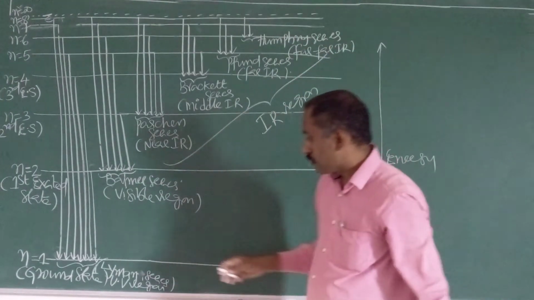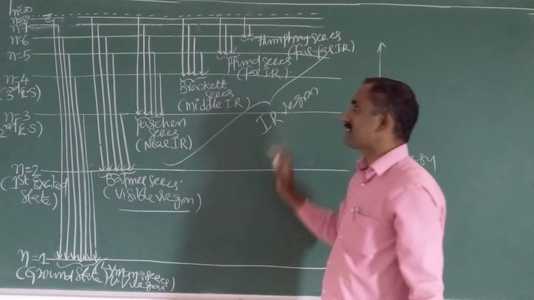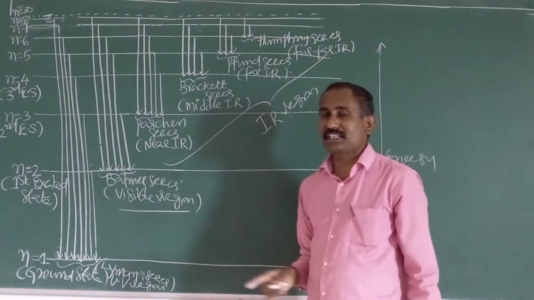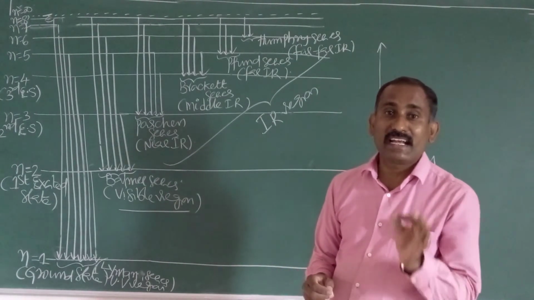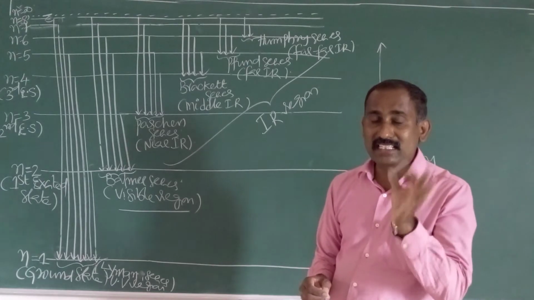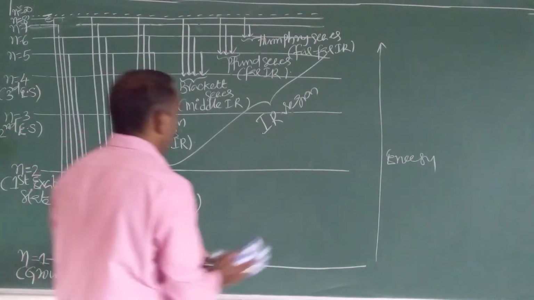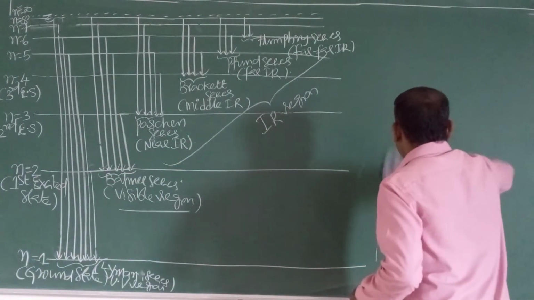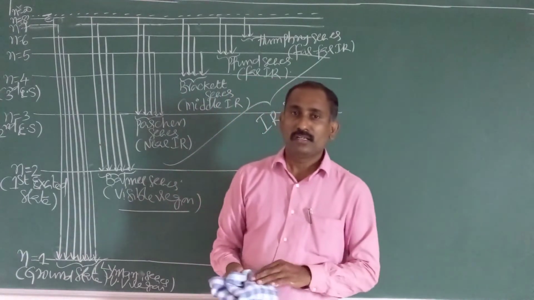So it is the UV, the visible, and the IR region. For each transition, there is a line observed in the hydrogen spectrum. Hence it is known as the line spectrum of hydrogen.